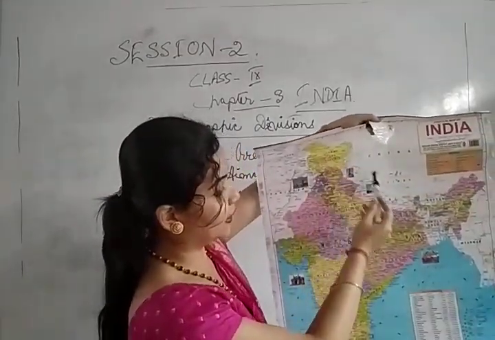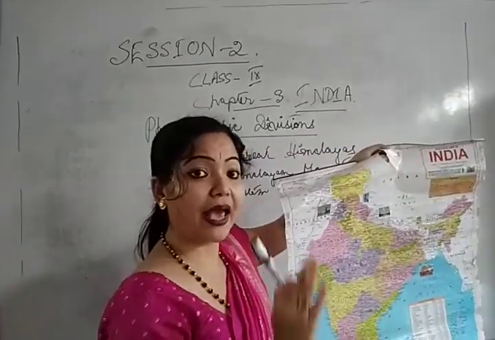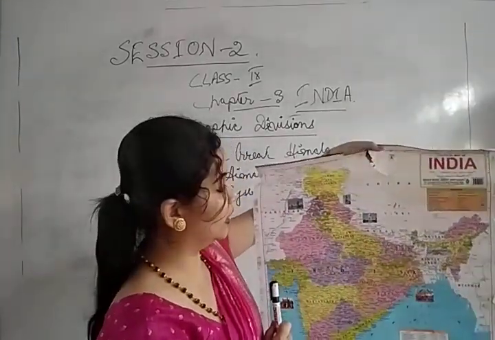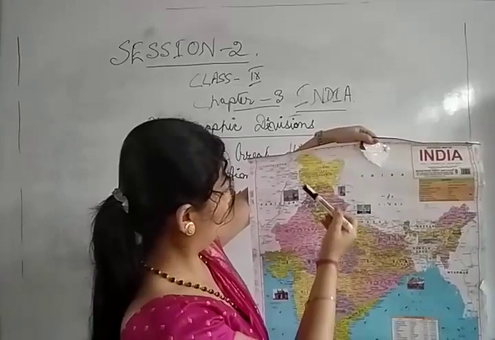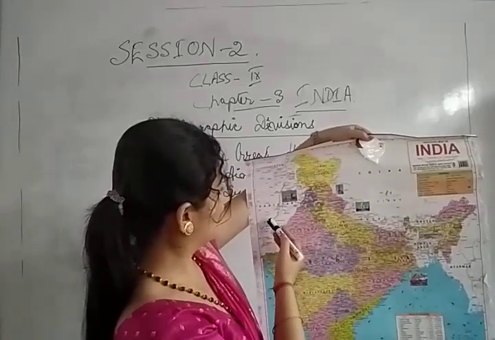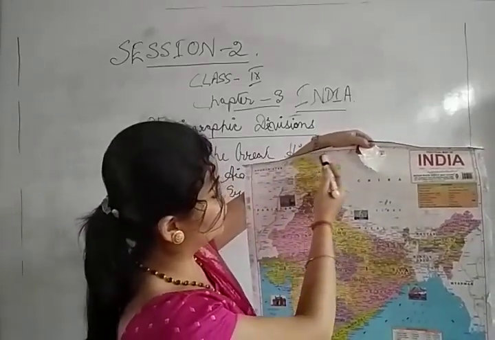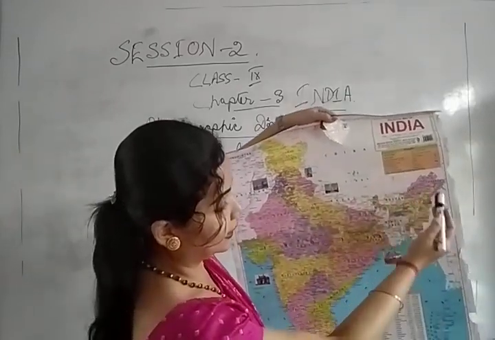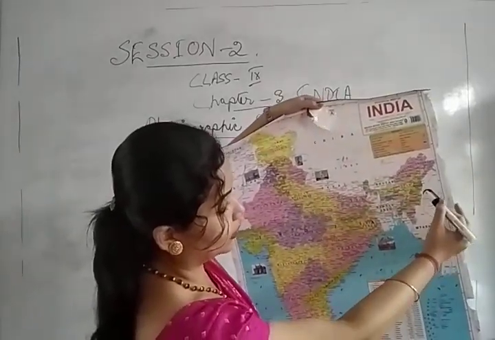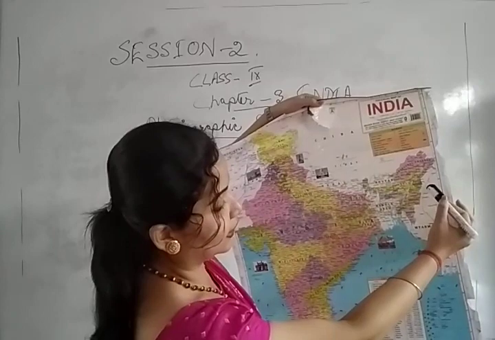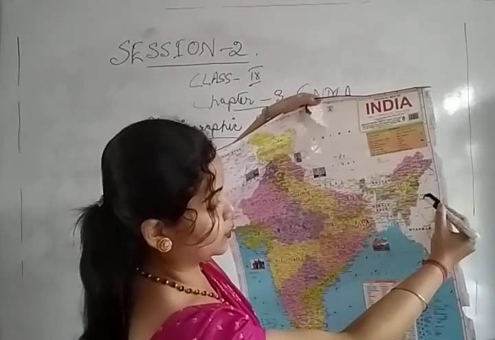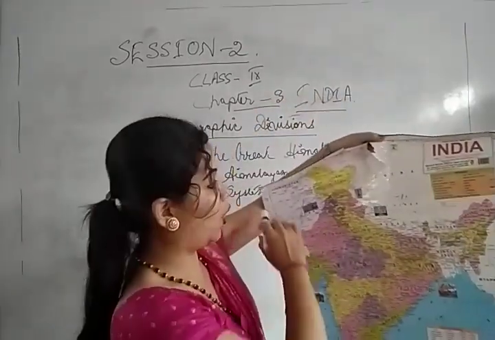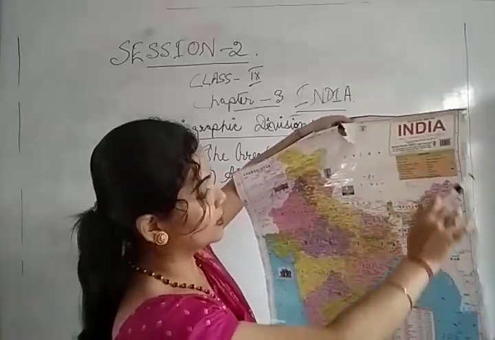The Himalayan mountain system lies to the extreme north of our country, from Pakistan and Afghanistan to Jammu and Kashmir, and to Arunachal Pradesh, Nagaland, up to Manipur. Is it clear?